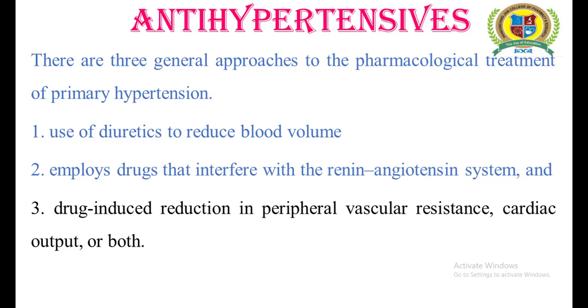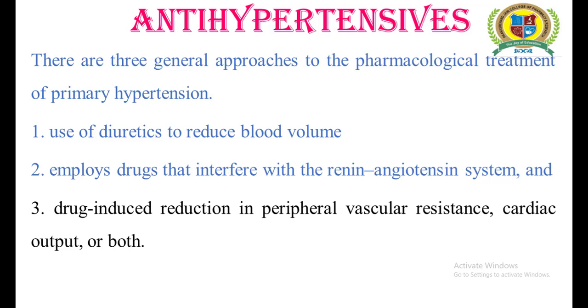So these antihypertensives are used in the treatment of primary hypertension, while they are found to be of no use in the treatment of secondary hypertension. Whenever you want to treat secondary hypertension, you need to treat the particular cause that leads to it. We are familiar with the definition of secondary hypertension.